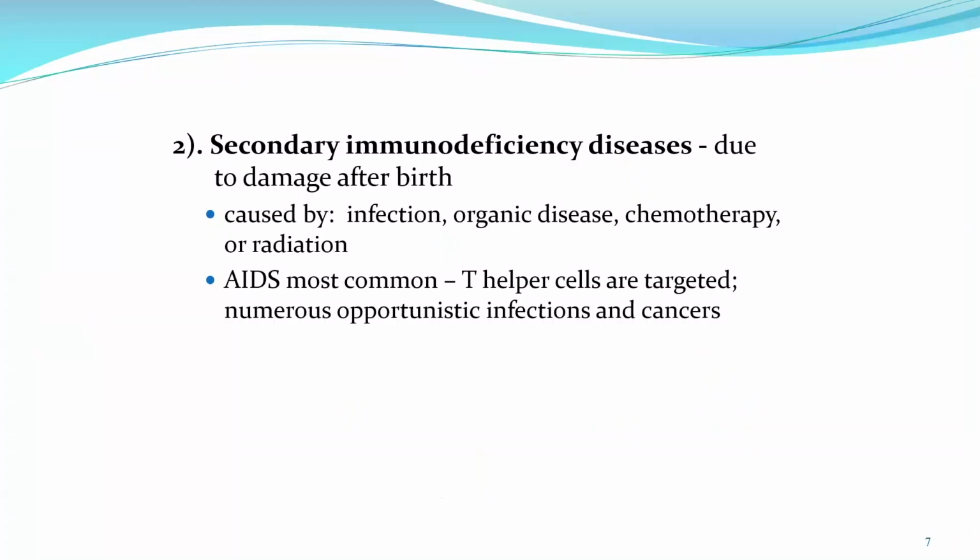Secondary immunodeficiency disease is damage of the immune system after birth, maybe caused by infection, organic disease, chemotherapy, radiation, and other things. And again, the most common example is AIDS. In an AIDS person, the T helper is being targeted by the HIV virus.